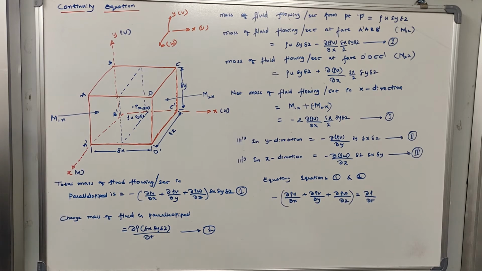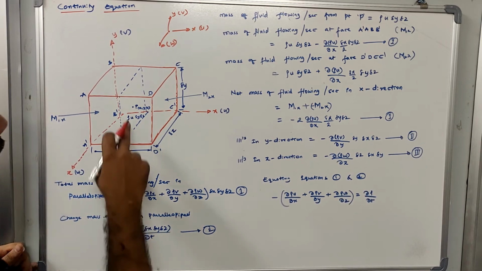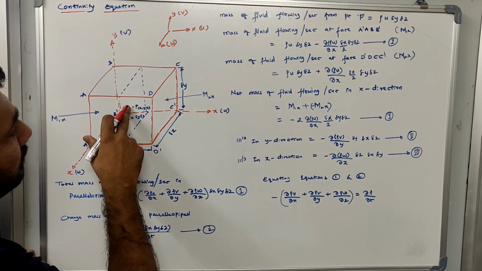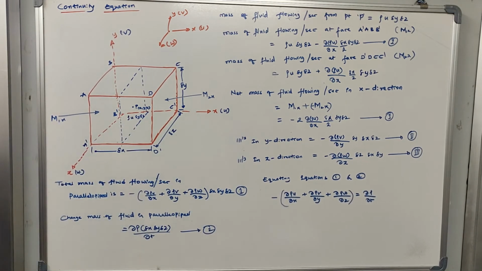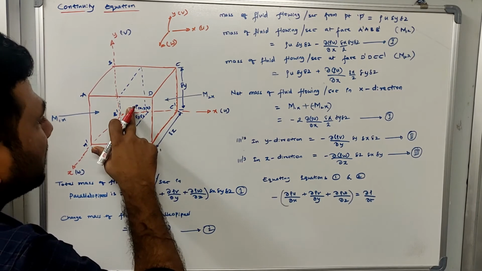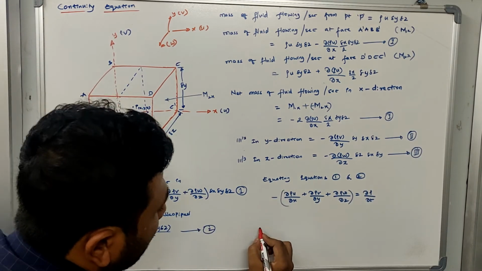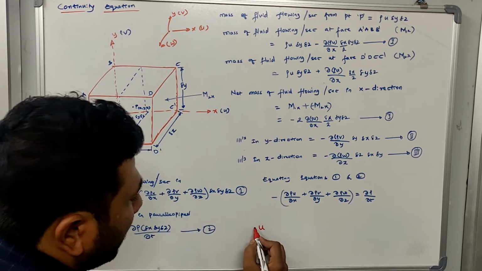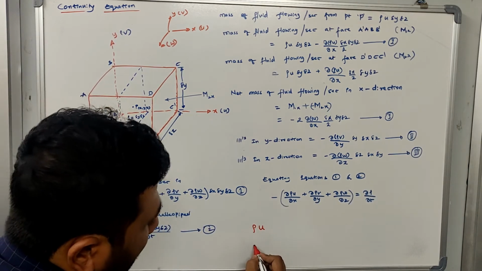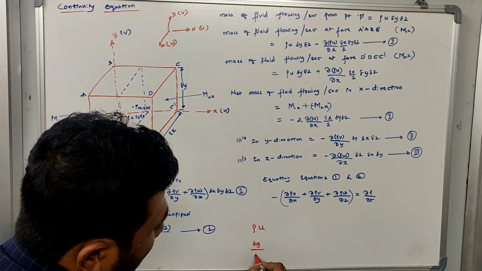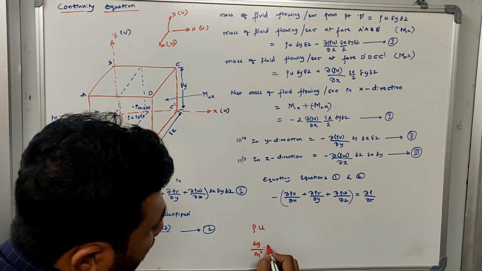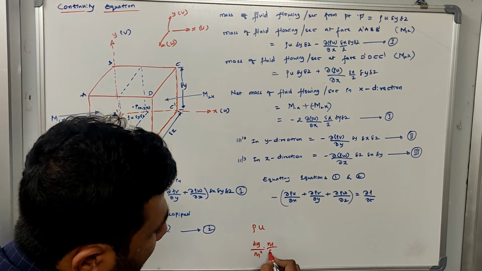Before I define that, I would like to know at this point P how much is the mass of fluid that is flowing per second. To calculate that, we know the velocity at this point in the X direction. How much is that? It is U. Now U is multiplied by rho. Please tell me what is the unit for rho. The unit for rho is kg per meter cube and the unit for U is meter per second.